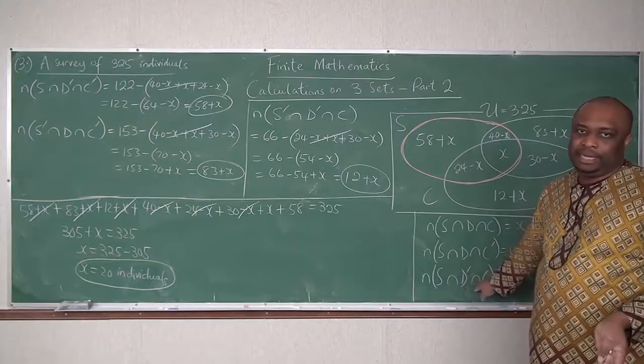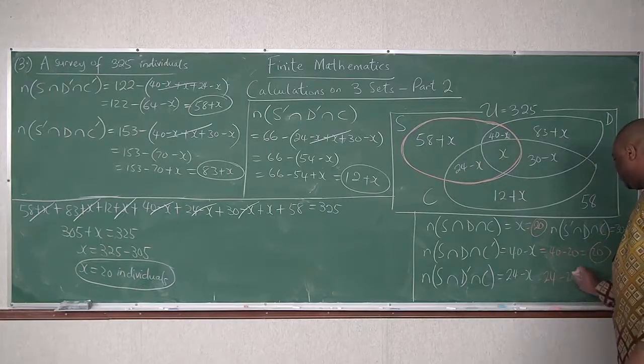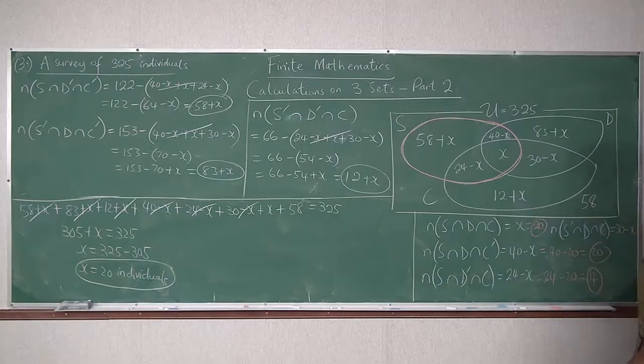So this is 24 minus 20, which is 4. Now, what of Dominic and Chukwuemeka, but not Samuel? That would be 30 minus 20, which is 10.